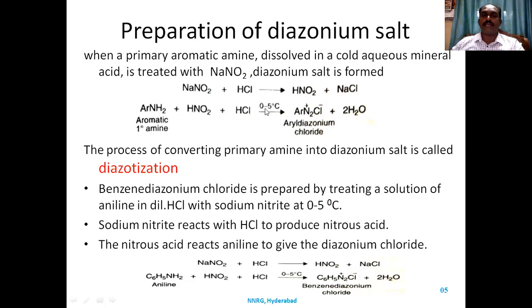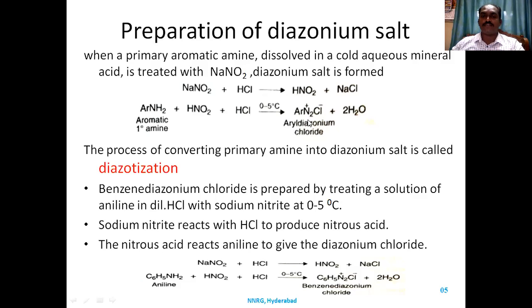It should be maintained at 0 to 5. Why? Because the formed aryl diazonium salt is very unstable. They go back again, they disintegrate again. So we need to maintain the temperature at 0 to 5 degrees centigrade, such that the arene diazonium salt is more stable,